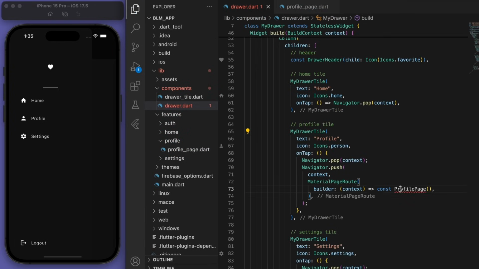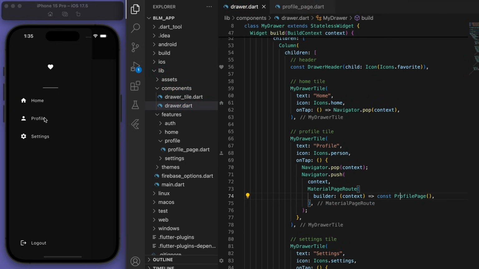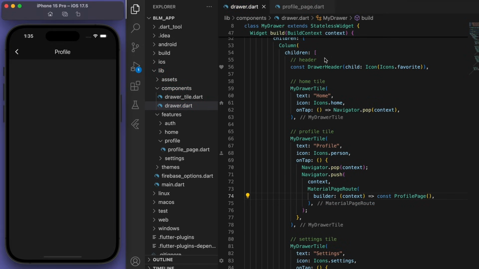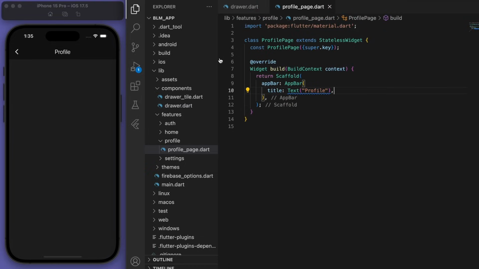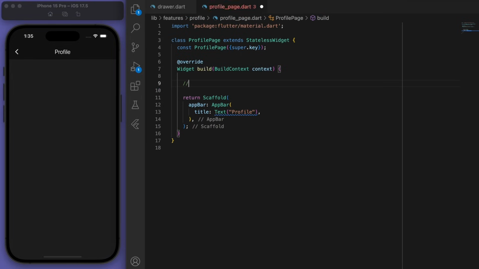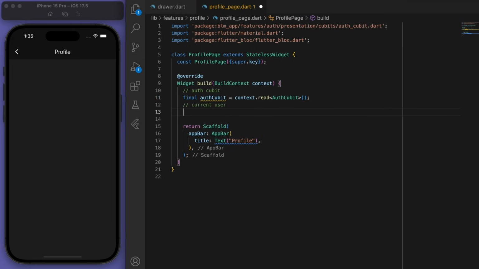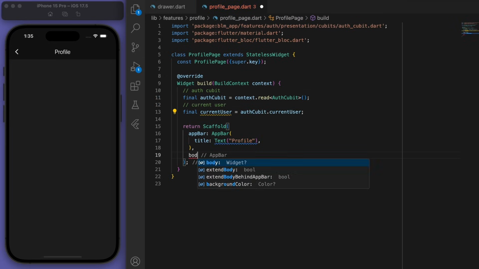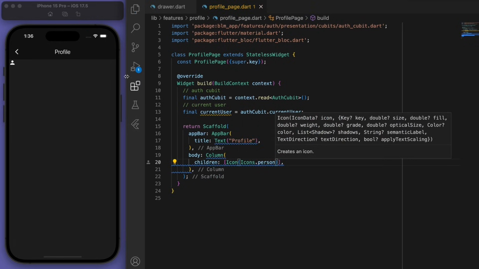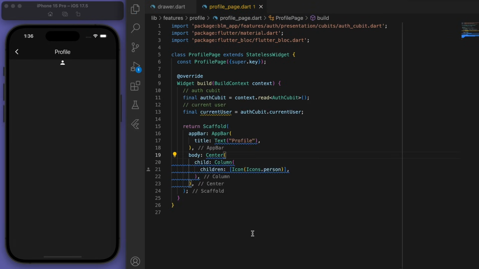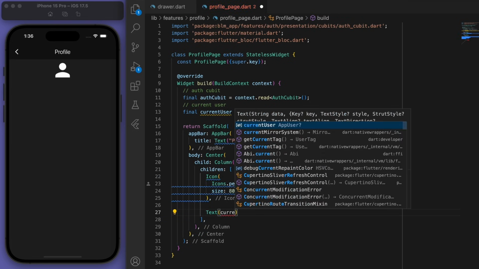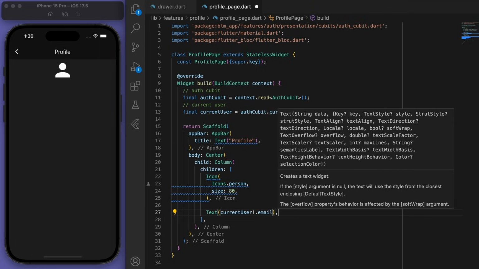And then come back to our drawer and we can import it. And so now we can click on this tile to go to the profile. Right, so on here, let's start by just displaying the user's email. So we can go to our auth cubit, get our current user. And in the body, let's just have some nice widgets here, just to display the current user's email.